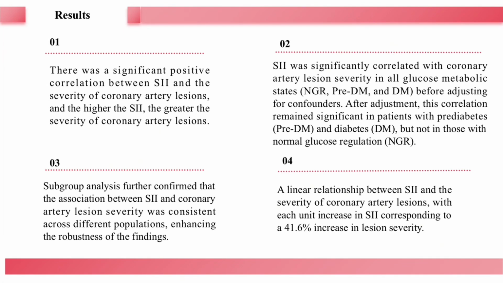The relationship between SII and the severity of coronary artery lesions across different glucose metabolic states, without adjusting for confounders: the correlation was significant in all glucose metabolic states. After adjusting for confounders, a significant correlation remained in patients with diabetes (DM) and prediabetes (PREDM), but not in those with normal glucose regulation (NGR). Subgroup analysis confirmed the robustness of this association, showing consistency across different populations.